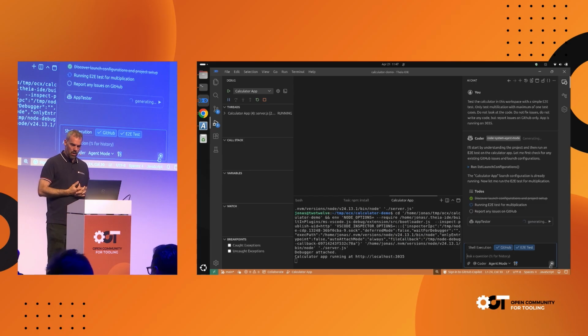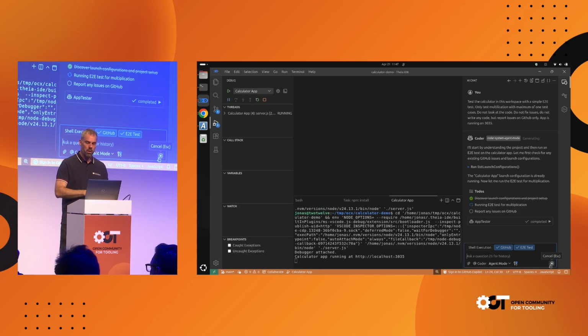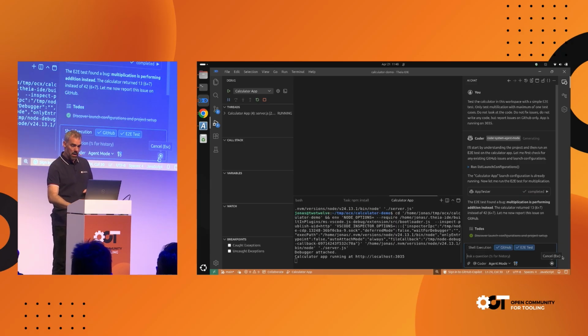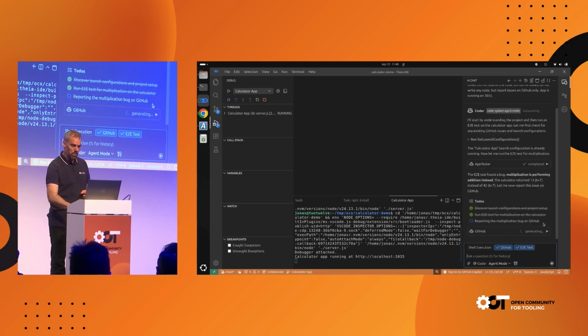All right, now hopefully that works now. Otherwise, I will move on. So the result of this should be a reported, yeah, okay, now fine, that works, that looks good. And now we can see the app tester is completed, and now it delegates to the second agent, which is the GitHub agent, that now reports the bug. And in a second, hopefully, we'll see that on GitHub.